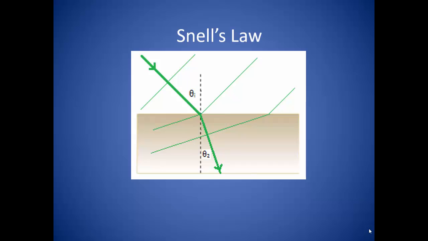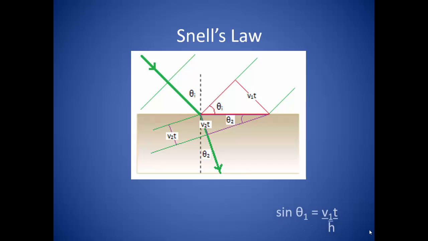The part of the wave that is in the first medium travels a certain distance. This distance depends on the initial velocity and the time period. We can say the same for the portion of the wave that is traveling through the second medium. The velocity changes but it travels the same amount of time. A little bit of geometry allows us to compare these distances to each other by drawing two right triangles.